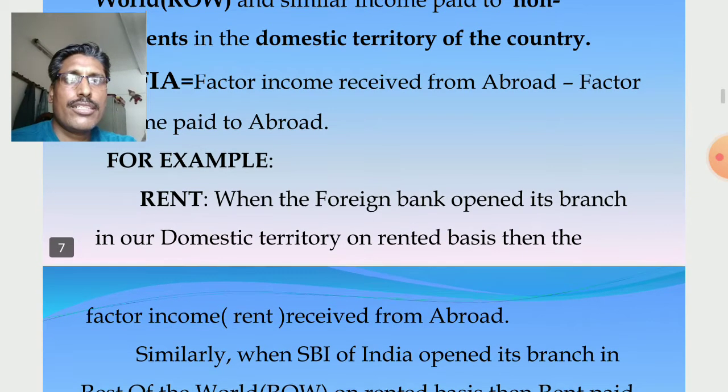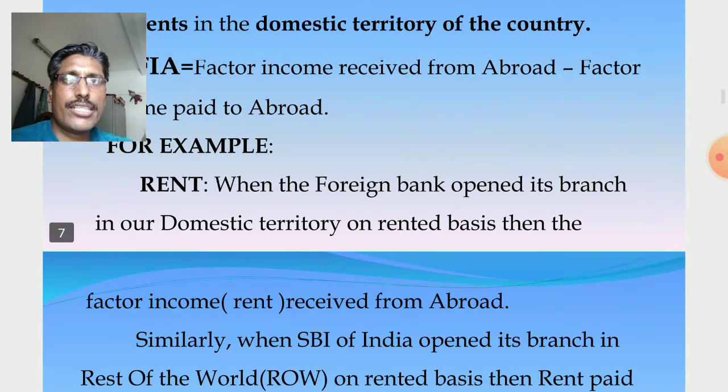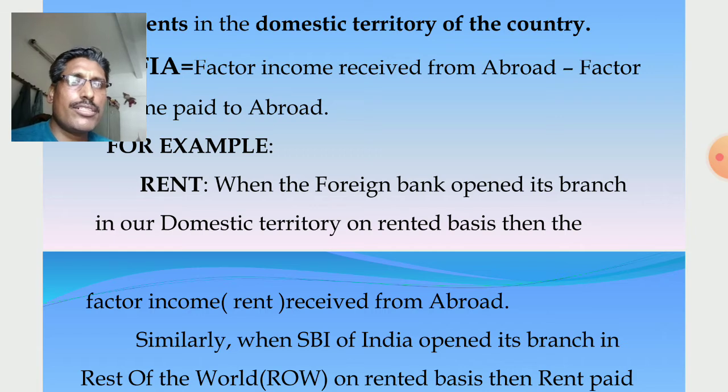Example, you see some example in case of receipt and payment. Rent. When the foreign bank opened its branch in our domestic territory, we know that it means in our special economic zone areas where port facilities are available, like Paradip, Visakhapatnam, Chennai, Mumbai, Cochin. So these are special economic zone areas. So basically these areas, it means world class infrastructural facilities is available to attract foreign investment. So basically in special economic zone areas, some foreign banks already opened their branches.